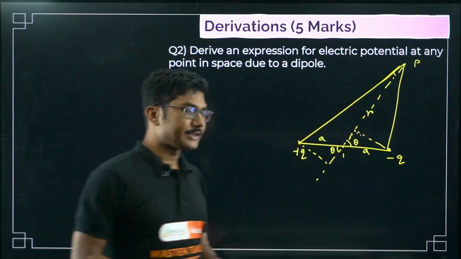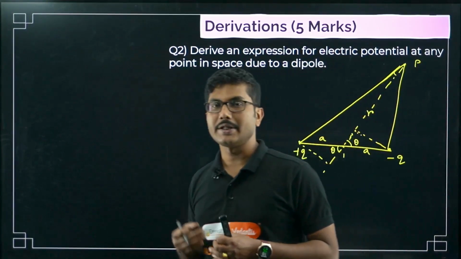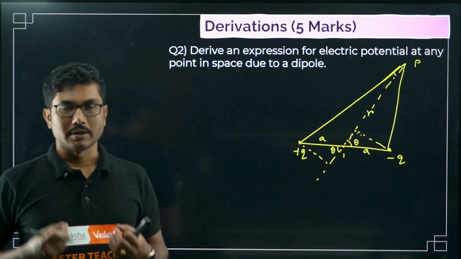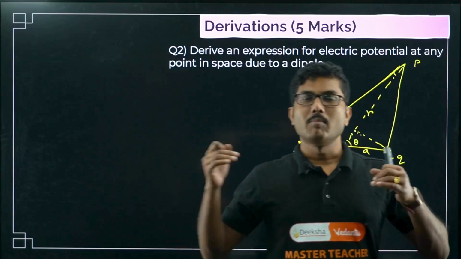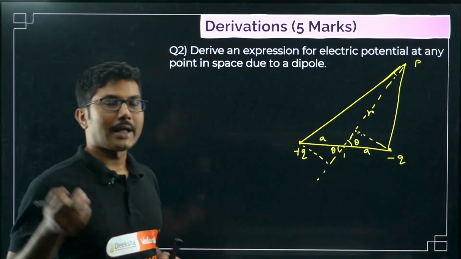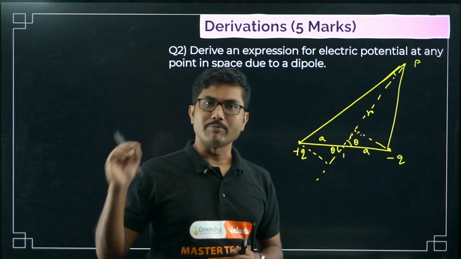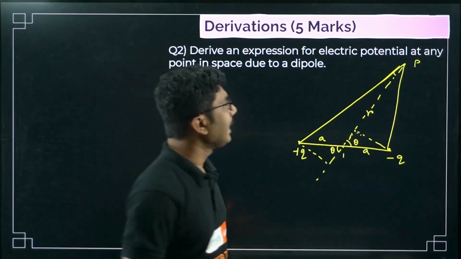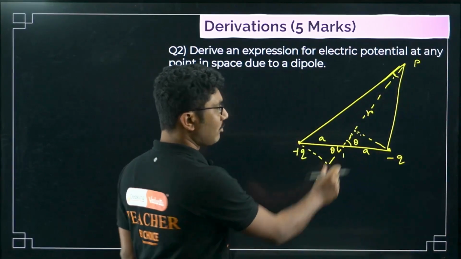For example, if you consider HCl, H and Cl are very close to each other. They are in a molecular bonding, right? They have a bond formation, and the bond length is very small. Not even micrometer, it is in the picometer range. So the distance is very, very small. That's why you can consider this angle to be very small, because this distance is small.